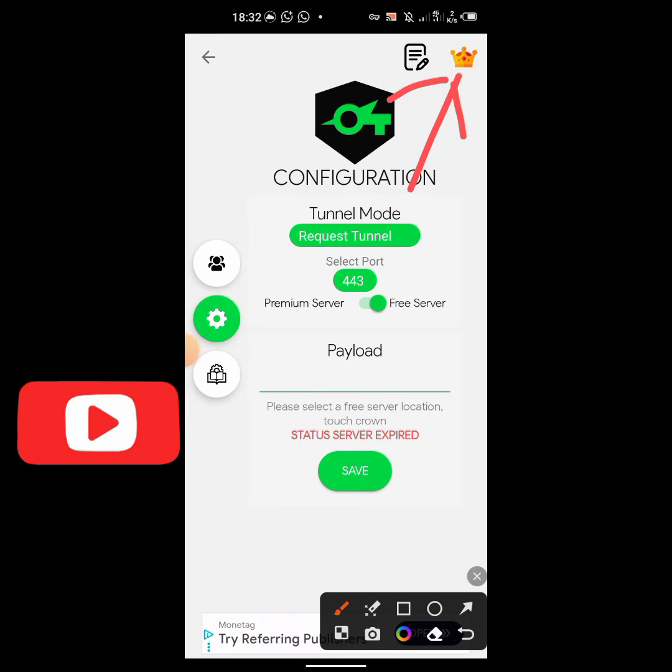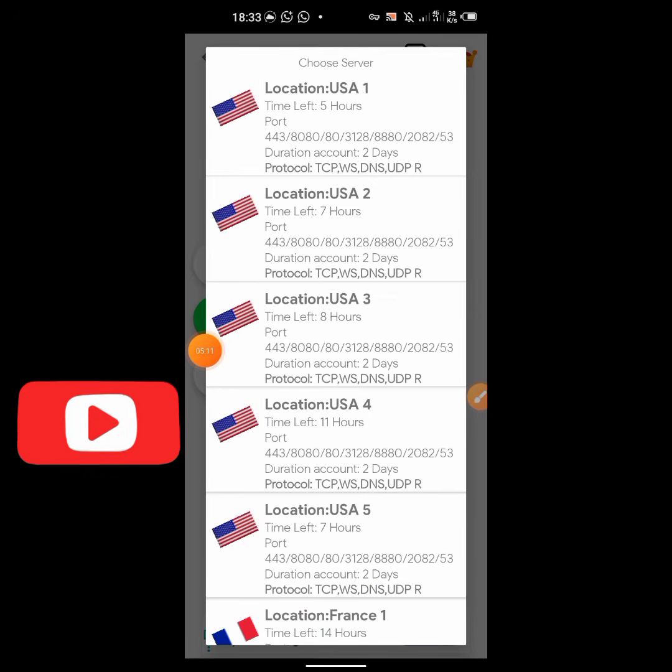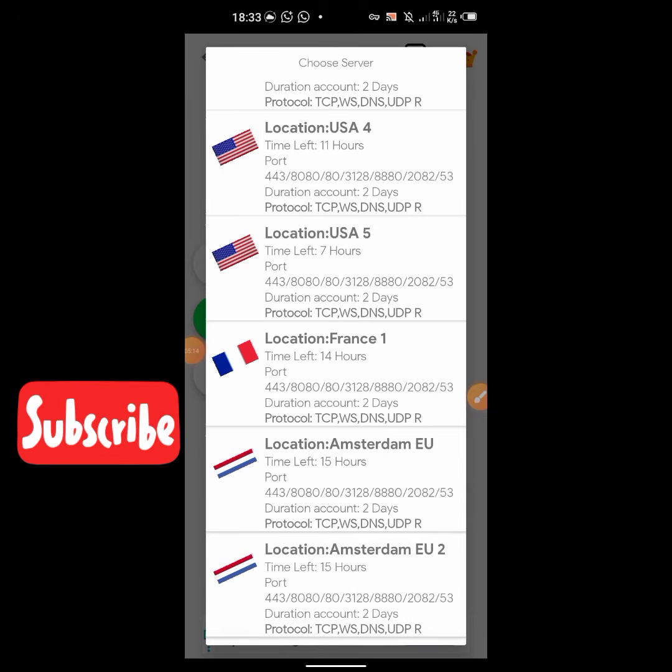This one is to show an ad, because you are going to use their service. This is an inbuilt server that you are going to use. It already has the username, the password, everything. It's actually not free, just that you are going to watch an ad. So you wait for the servers to load. Good, the servers have loaded, so you click on the one that is best for you.